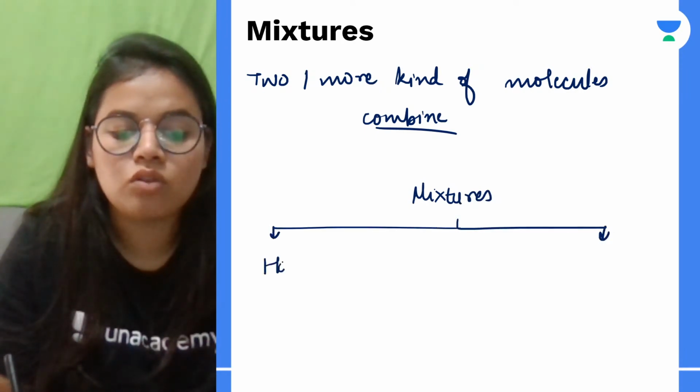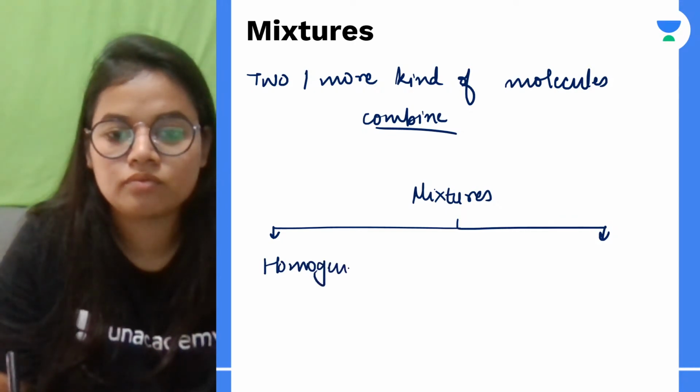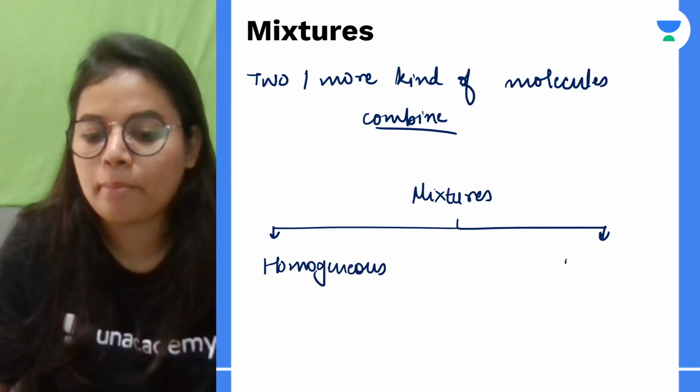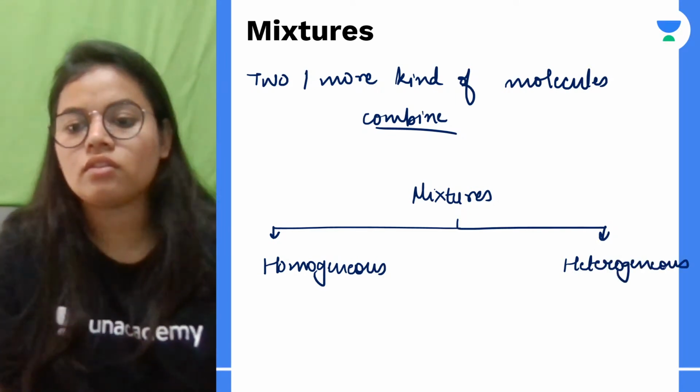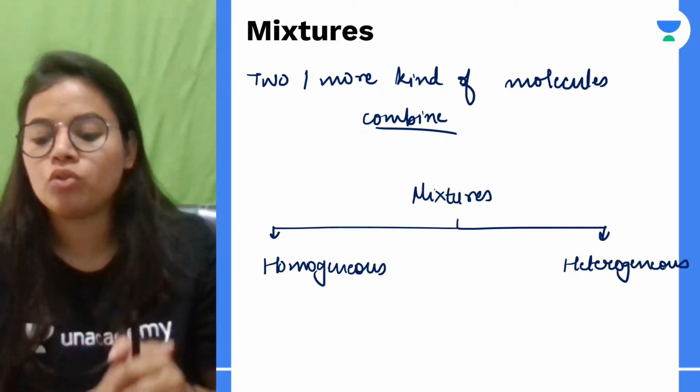So first is homogeneous and the next is heterogeneous. अब बात आती है, what do we mean by both of these?